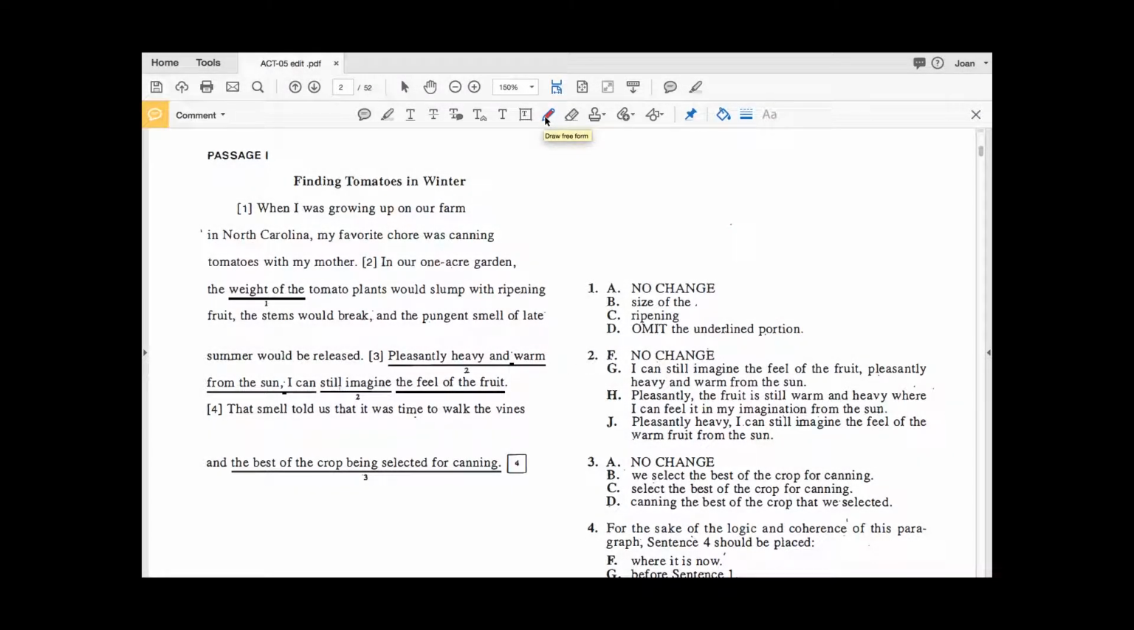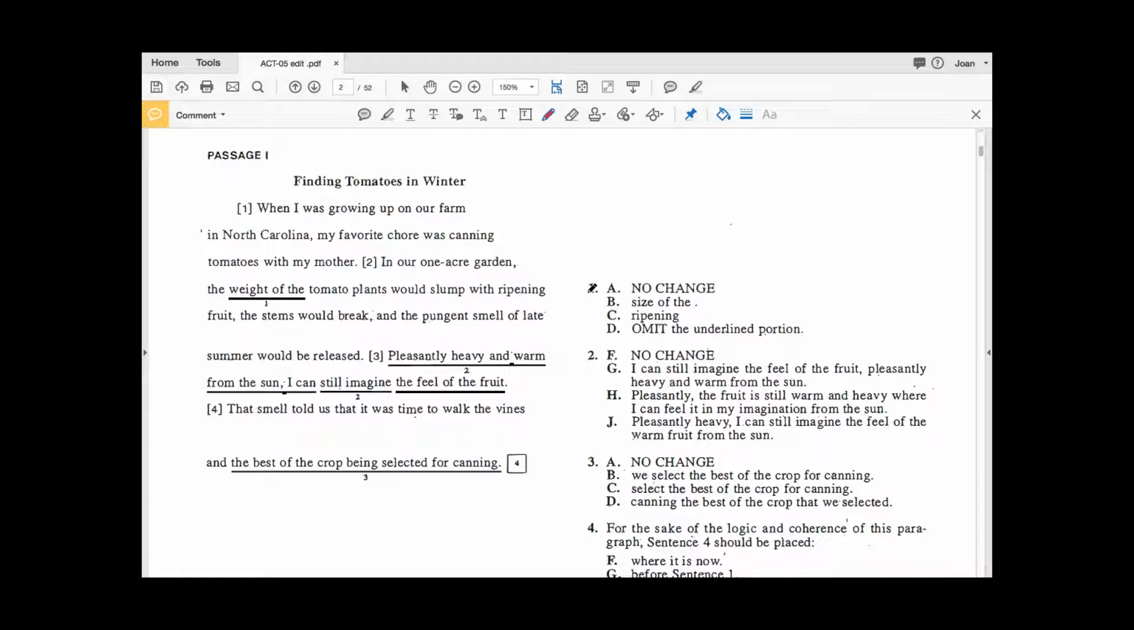All right, so now we're going to be looking at question 1 of the English passage 1. And so that question starts right here. In our 1-acre garden, the weight of the tomato plants would slump with ripening fruit, the stems would break, and the pungent smell of late summer would be released. So the portion we're concerned with is this underlined phrase right here, weight of the.